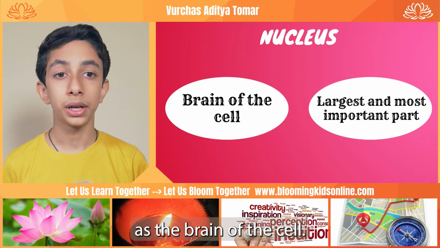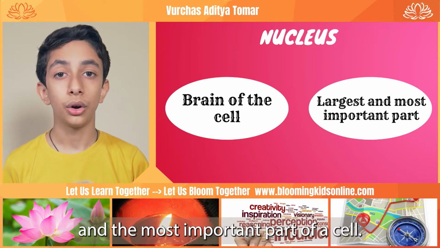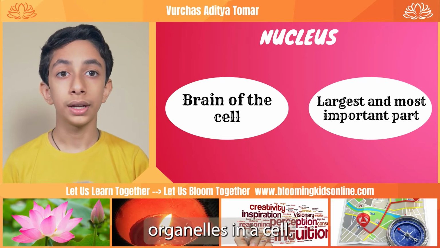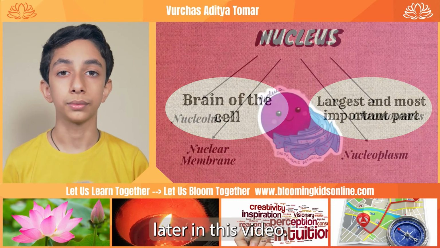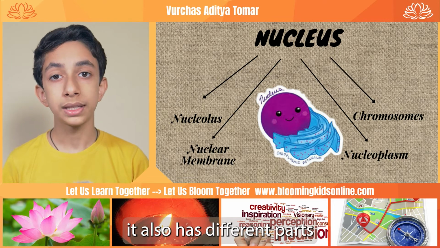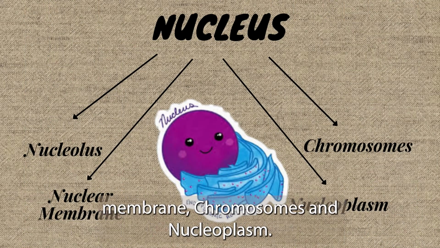Nucleus is known as the brain of the cell. It is the largest and the most important part of a cell. Nucleus controls different organelles in a cell. We will talk about organelles later in this video. Nucleus is not only one thing, it also has different parts, which are nucleolus, nuclear membrane, chromosomes, and nucleoplasm.